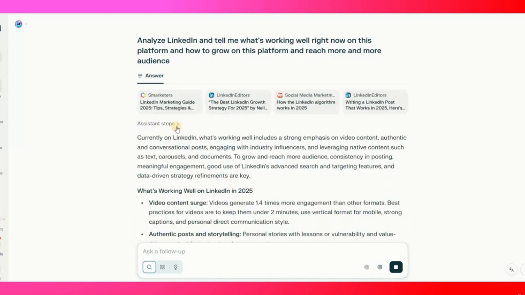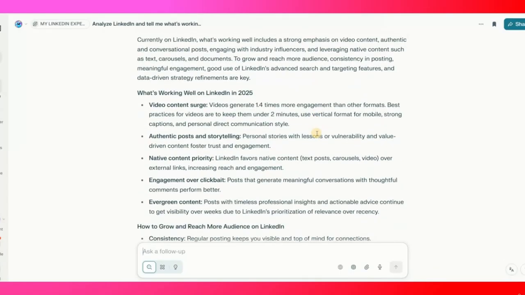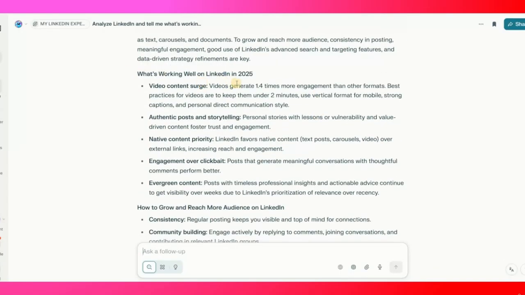So over here you can see assistant steps. Currently on LinkedIn, what's working well includes a strong emphasis on video content, authentic and conversational posts, engaging with industry influencers, and leveraging native content such as text, carousel, and documents to grow and reach. So it's given me all the proper way. What's working well on LinkedIn in 2025 is video content. Video generates 1.4 times more engagement than authentic posts, and storytelling, native, contemporary, evergreen content.